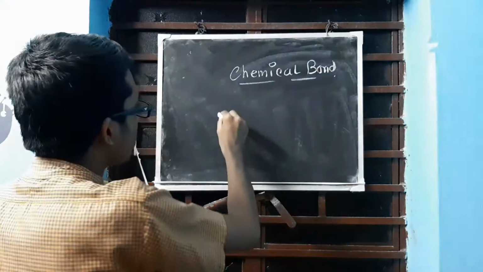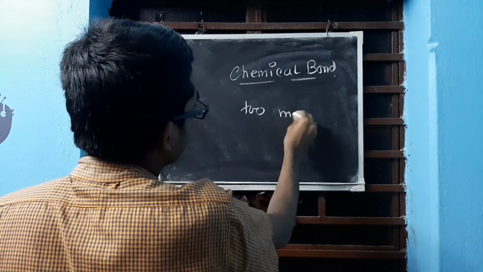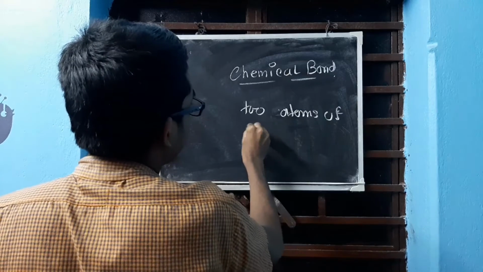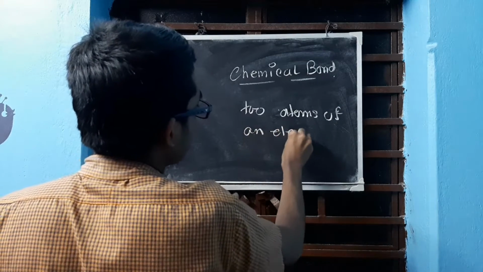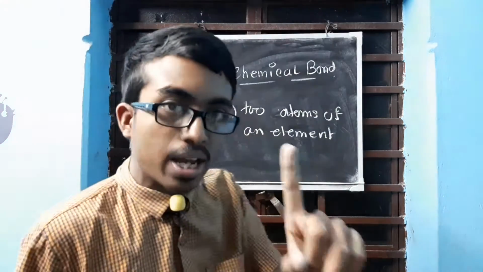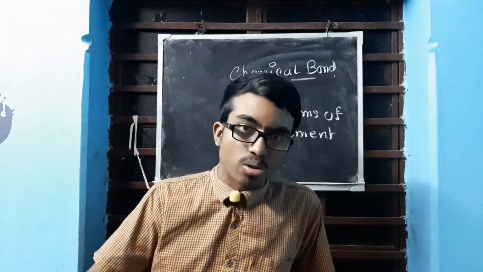Now, often in the definition, you end up writing two atoms of an element. This is error number 1 that you make in writing the definition of a chemical bond. The first part is right: electrostatic force of attraction, that is okay.